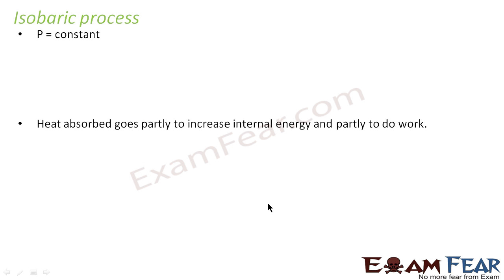Now we'll talk about the isobaric process. The isobaric process is the one where pressure remains constant throughout. What is the work done in this case? Work done is pressure multiplied by change in volume. So this becomes P times V2 minus V1, where V2 is the final volume and V1 is the initial volume. This can be written as PV2 minus PV1.